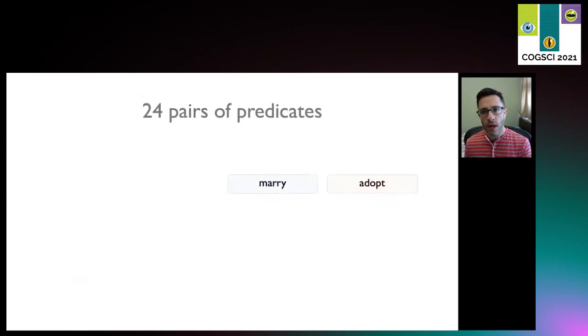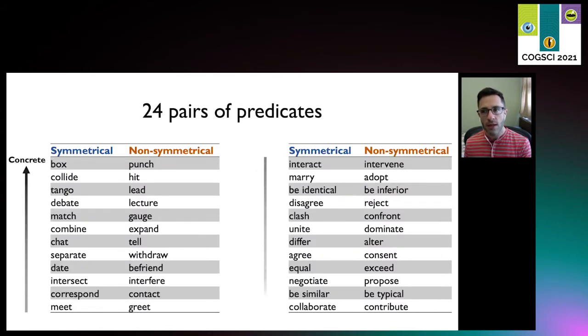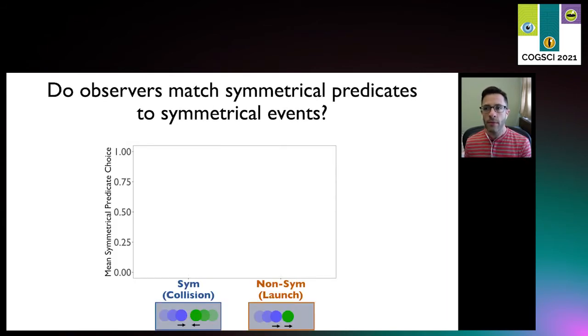And we did this for a range of predicate pairs, concrete to abstract. Notice here that symmetry is not marked morphologically in English, so properties of the word forms are not sufficient to act as a cue. Nevertheless, our hypothesis is that observers will match symmetrical predicates to symmetrical events.